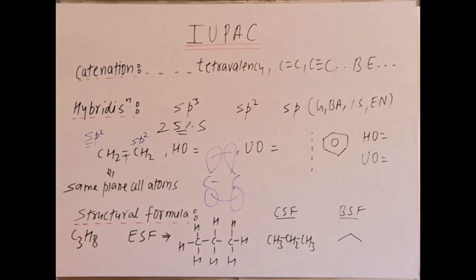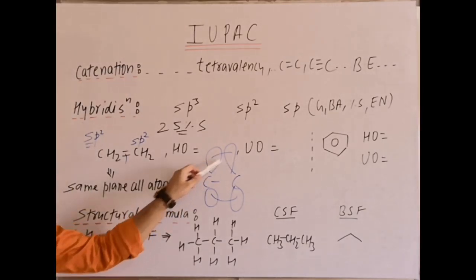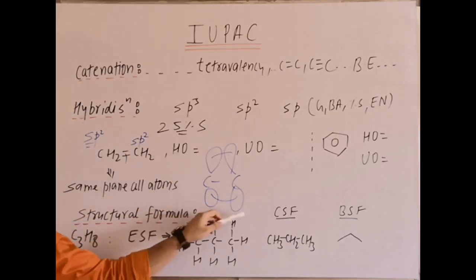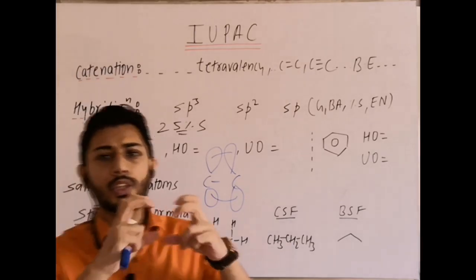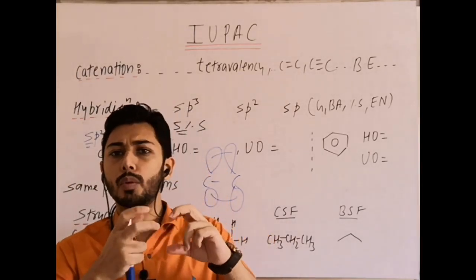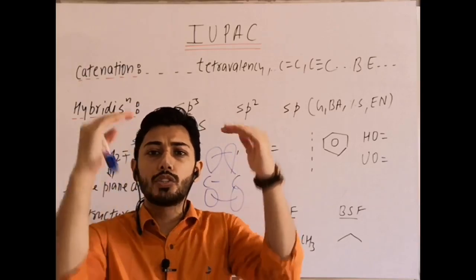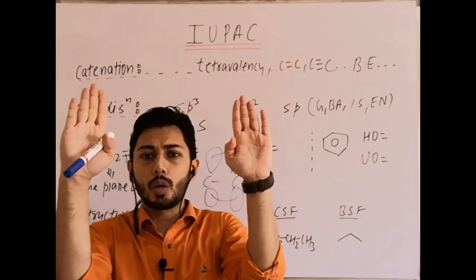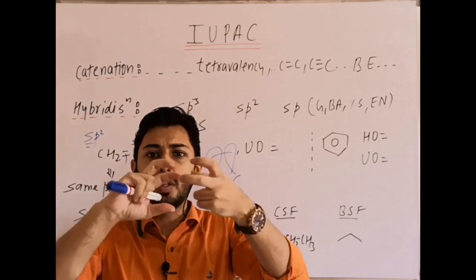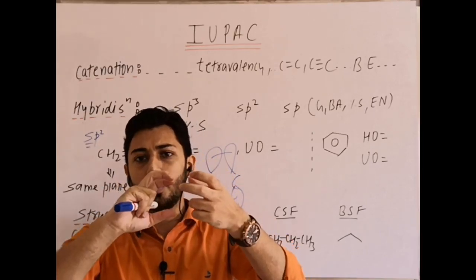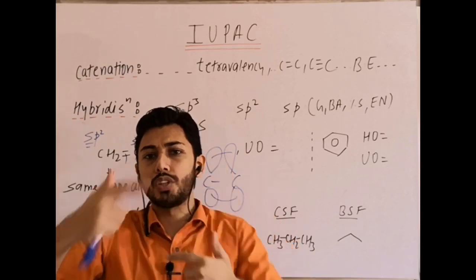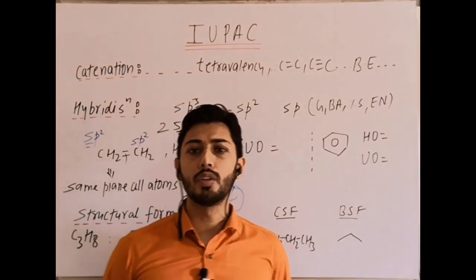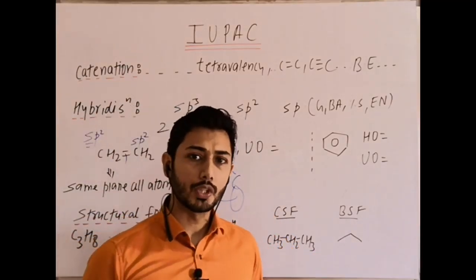That is the way. So here electron cloud is above the plane, electron cloud is below the plane. And due to double bond formation, there is restricted rotation between carbon-carbon. Why? Because the pi bond is due to parallel p orbitals in lateral overlapping, so it cannot move freely. Why? Because the bond will be cleaved if free rotation is there. So due to double bond or triple bond, there is a restricted rotation. Clear?